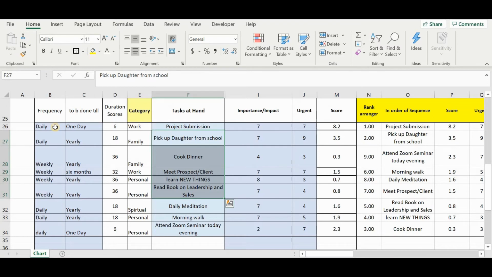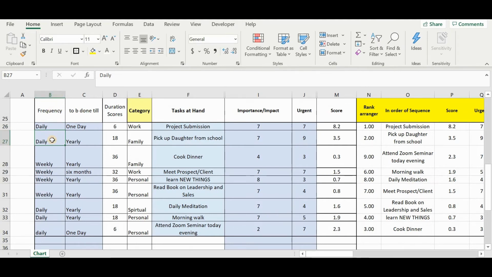Then give the frequency of each task. For example, a project submission has to be done only once, so you write that it is to be done till one day, and select the frequency as daily. I'll select daily only because the numbers will change.